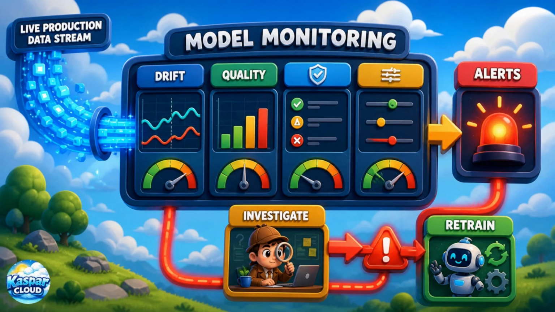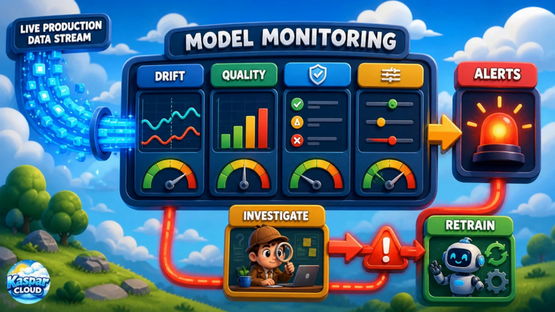Monitoring becomes critically important after deployment because model behavior and data quality can change over time. Azure Machine Learning integrates with Azure Monitor, Application Insights, and model monitoring capabilities to help teams observe production systems continuously. Online endpoints can collect inference data, logs, metrics, latency information, and model inputs for analysis.